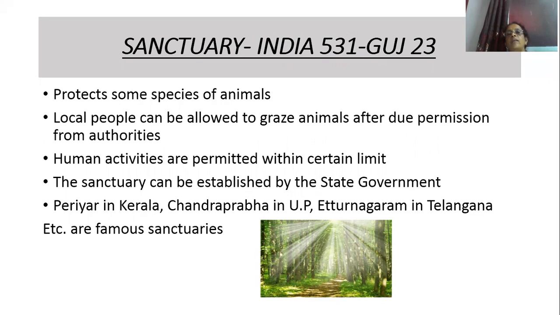In Gujarat, how many sanctuaries are there? I have written on the heading. In India, 531 sanctuaries are there, and in Gujarat, 23 sanctuaries are there. So what is meant by sanctuary? It is an area which protects some species of animal. Some particular type of animals are protected in that sanctuary.